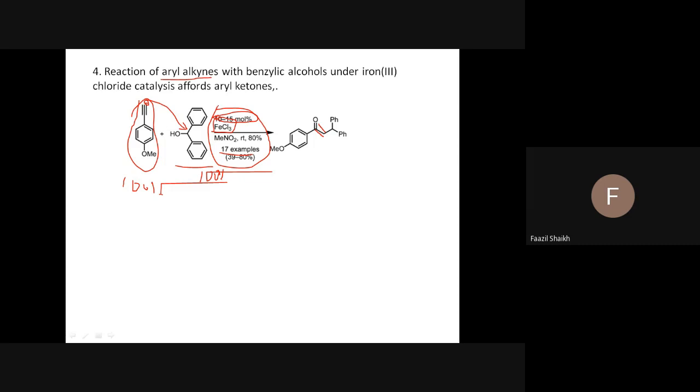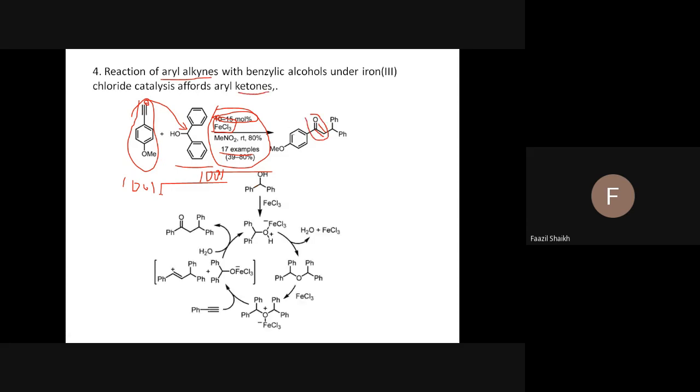So two things are taking place here. The first one is the formation of carbon-carbon bond, and the second thing is taking place at the alkyne, meaning the alkyne is converted into ketones. Very famous reaction. Carbon-carbon bond, that's our aim to understand. But one more thing is taking place, that is conversion of that triple bond into carbonyl. So this triple bond converts into ketones, aryl ketones.